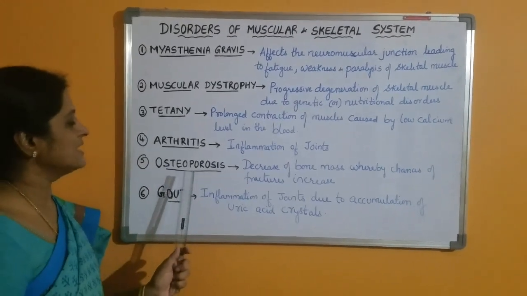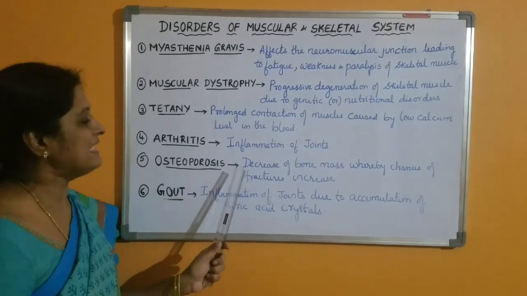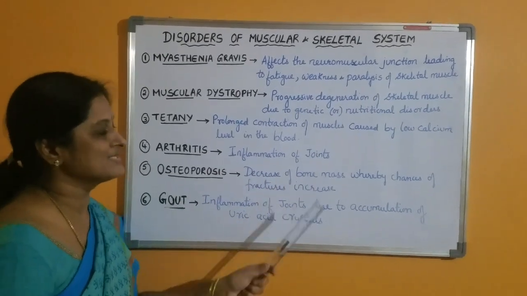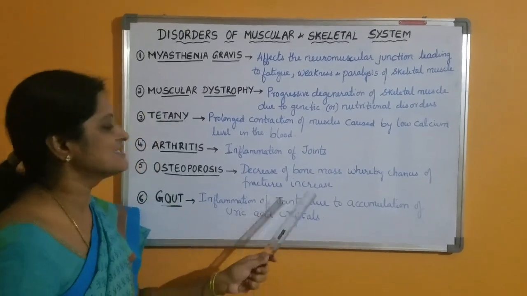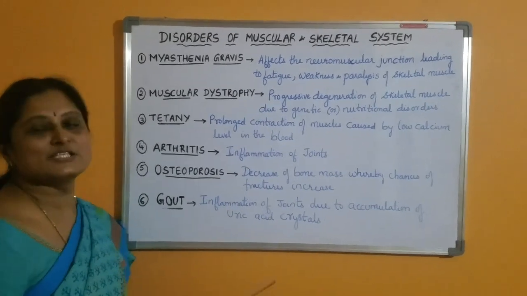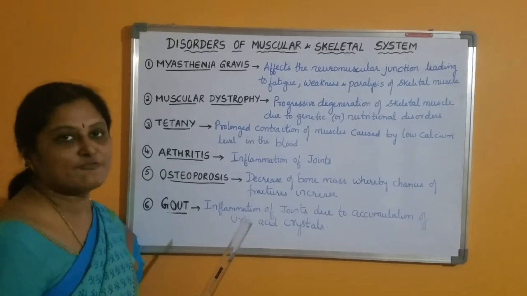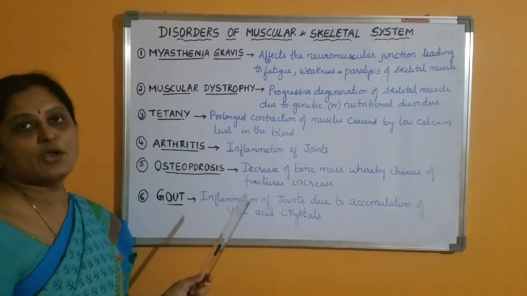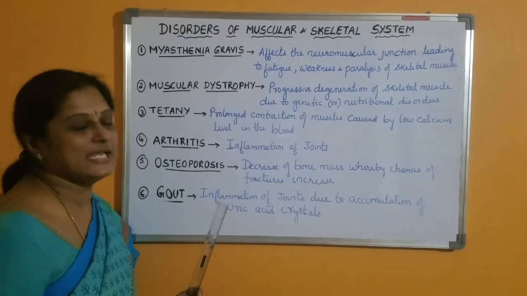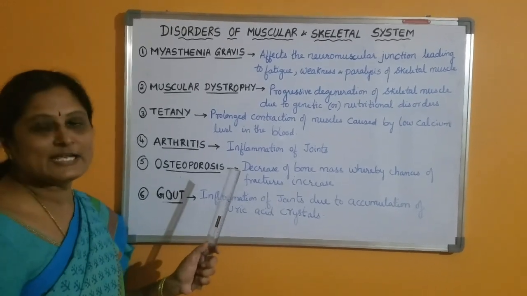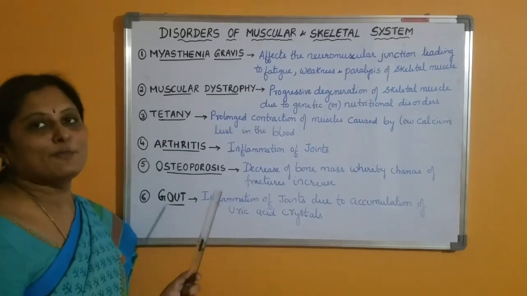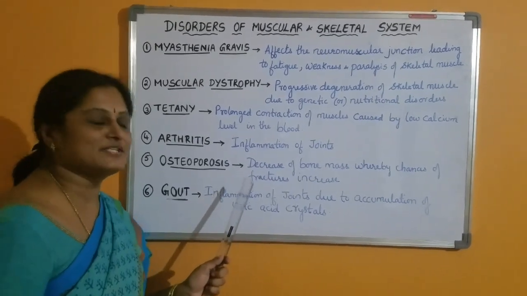And the next one is osteoporosis. It is an age-related disorder where there is a decrease of bone mass, and as a result the chances of fractures increase. The decrease in bone mass is due to absorption of calcium from the bones into the blood, which we call bone resorption. This osteoporosis is mainly seen in women when there is a decrease in the estrogen level, especially in the post-menopause stage. Menopause is the cessation of the menstrual cycle.